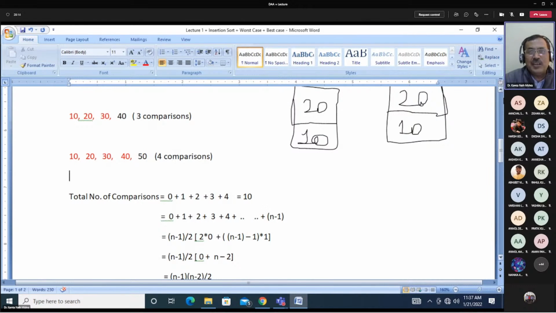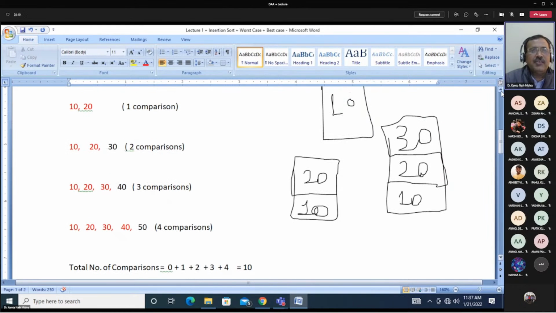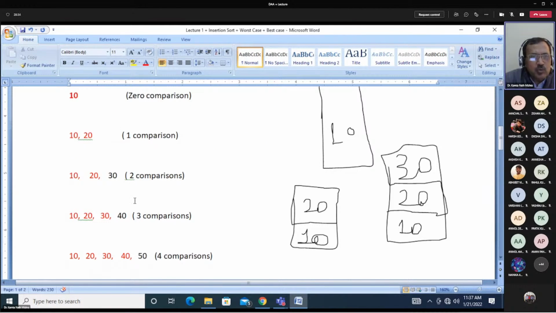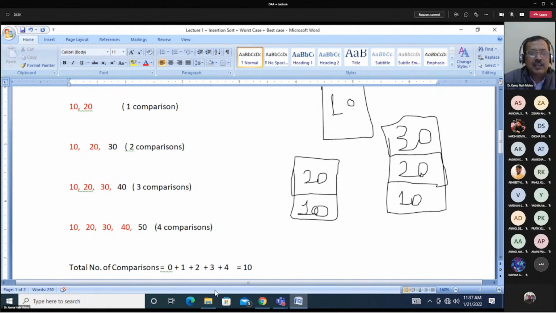So now let's see total number of comparisons. So total number of comparisons was how many? First number 10, it was placed in how many comparisons? Jaldi bolte jaiye. Sir, 0. 0 comparison. So total number of comparisons will be equal to 0 plus 1 plus 2 plus 3 plus 4. If 5 numbers were taken, n minus 1. N hoga tab n minus 1 hoga. If 4 elements are there, then yes, 4, sir.